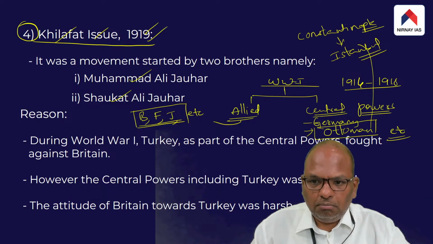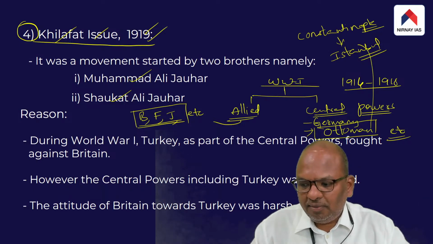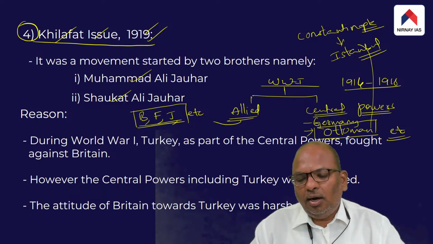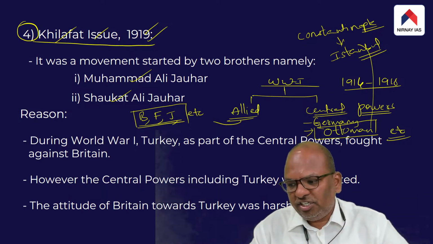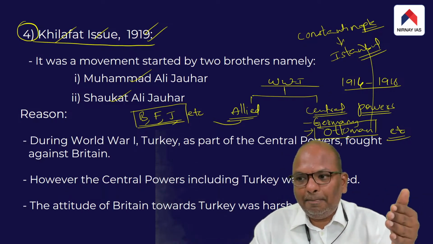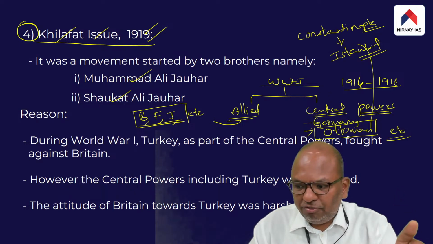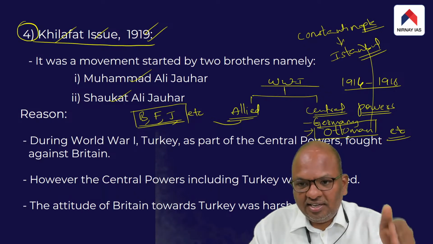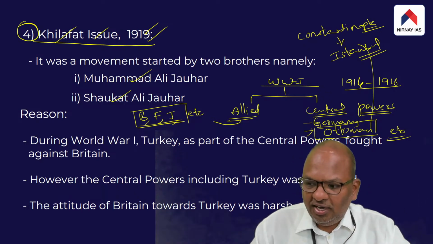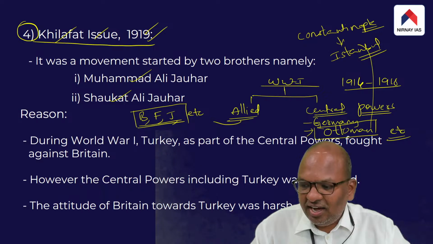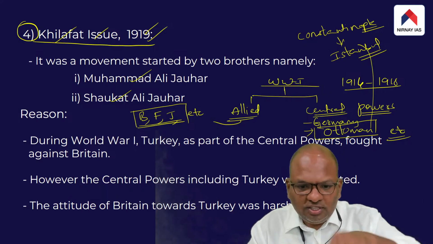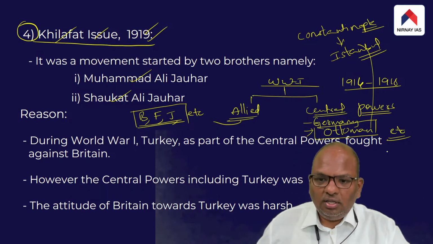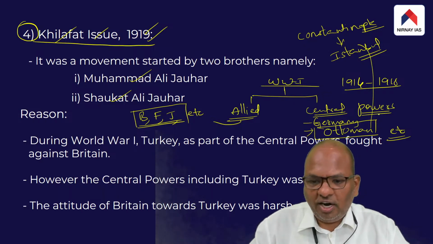They ruled from Constantinople, but they had under their control a large part of Asia, which includes parts of the Arabian Peninsula. It also had present day Turkey, Jordan, Syria, Palestine, and the whole of northern Africa under its control.